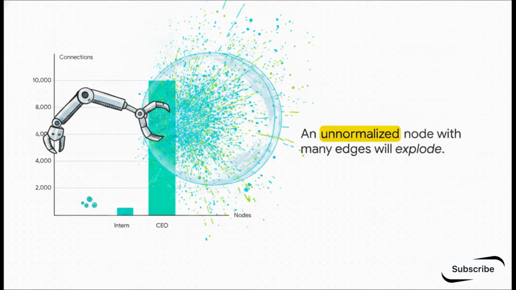If we simply let that mechanical arm grab and sum all the features from neighboring nodes, the CEO's node is going to pull in 10,000 blobs of light. The mathematical value of the CEO's node is going to instantly explode. It would completely overwhelm the neural network, totally washing out the tiny feature norm of the intern's node. We desperately need a safety valve here.